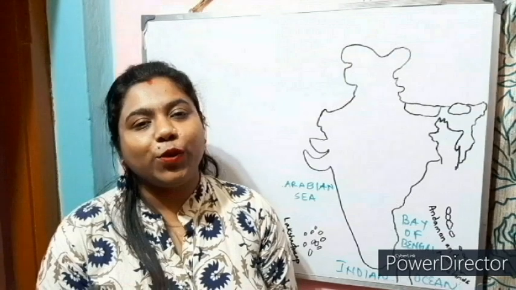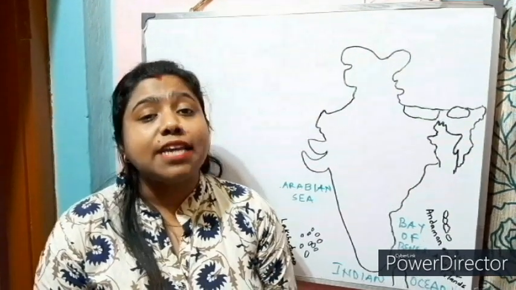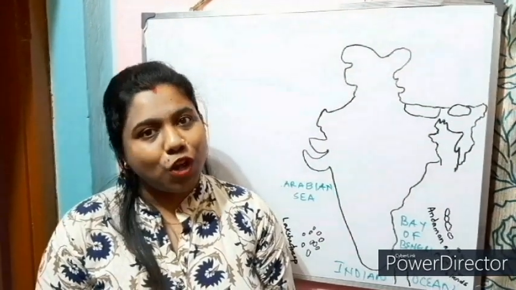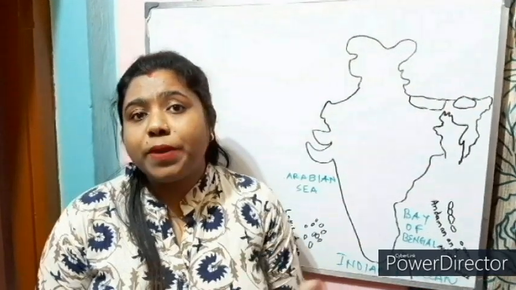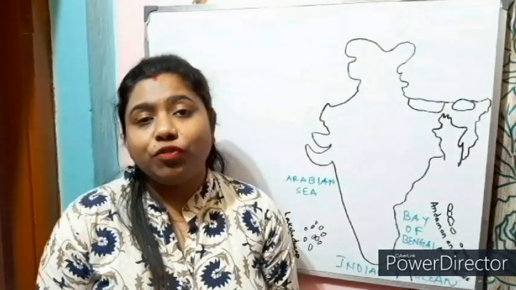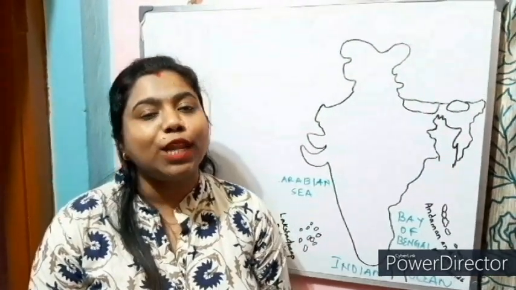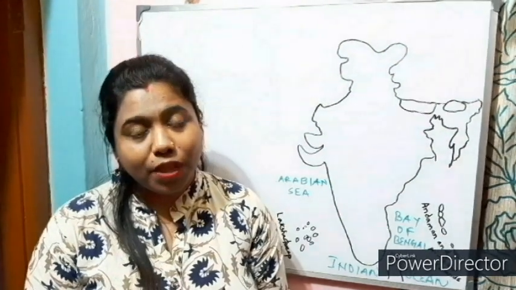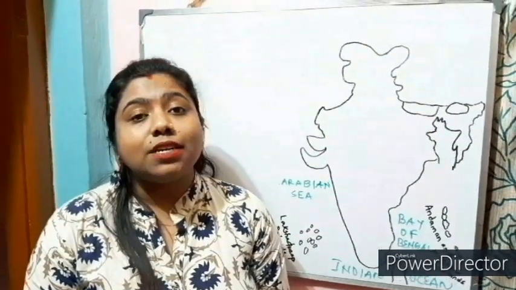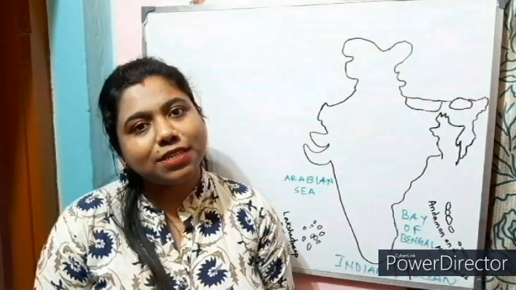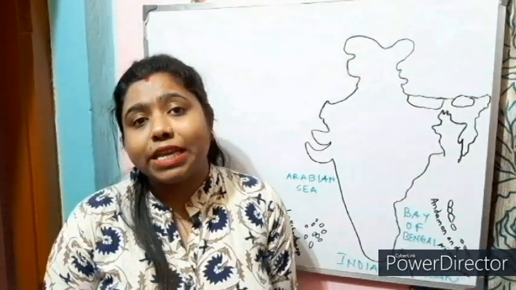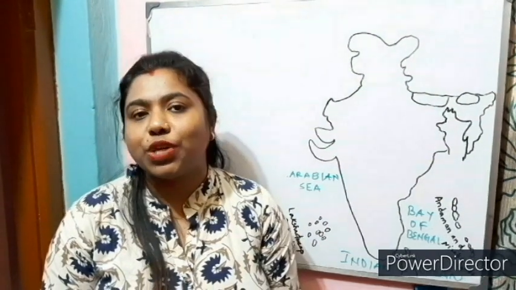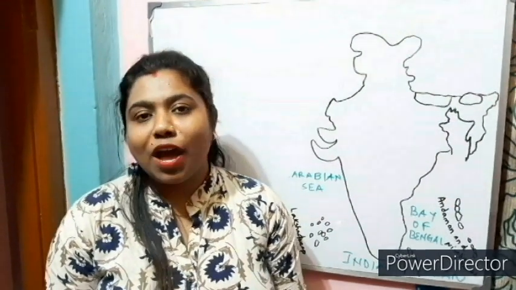Class 9. How are you all doing? Today we will start with the very first chapter of geography. What are the topics that we will cover today? We will know about the size and location of our country India. We will know about the standard meridian. What is the purpose of selecting the standard meridian? And why did we select a standard meridian of 82 degree 30 minute east? So now let us find the answer of all these questions.